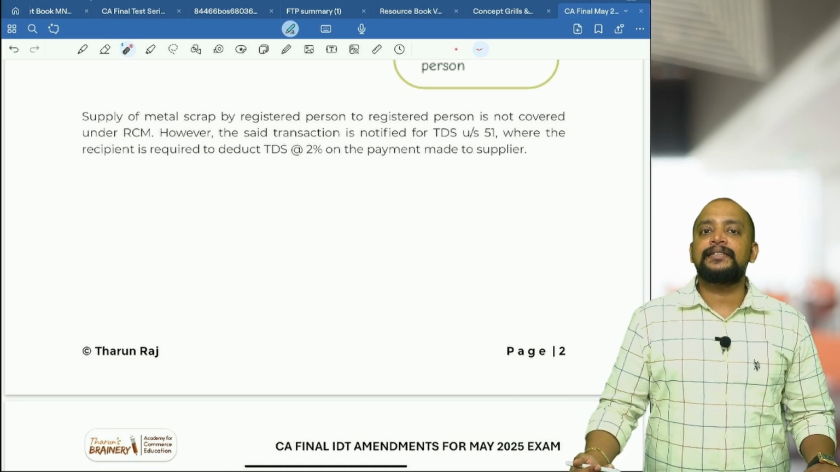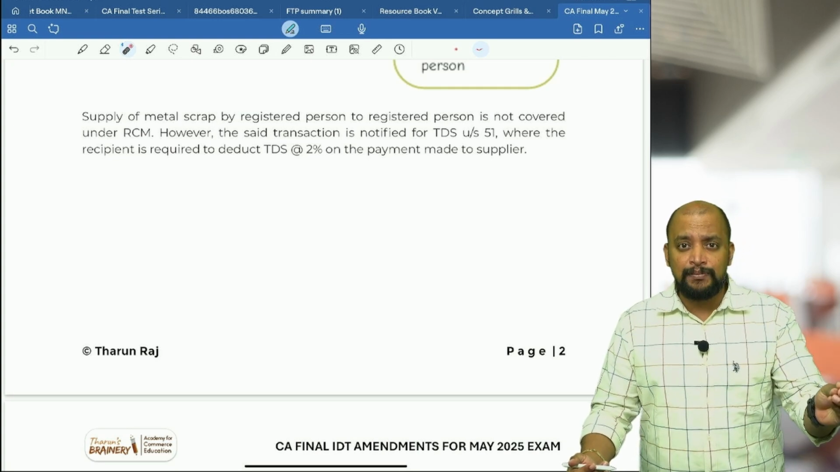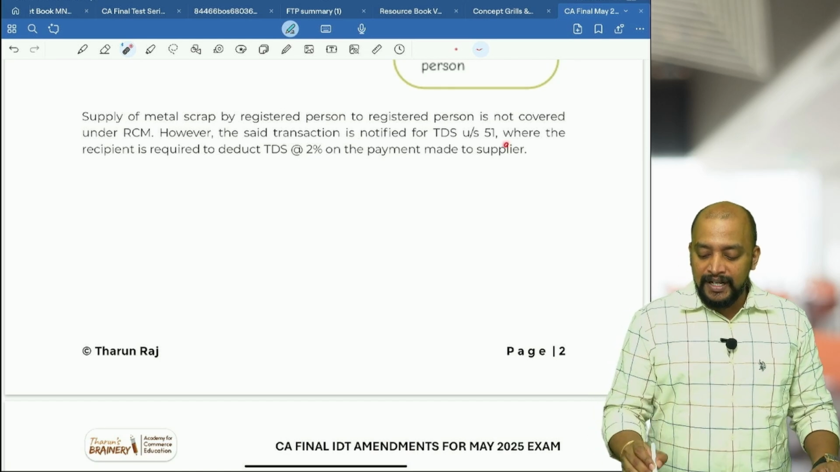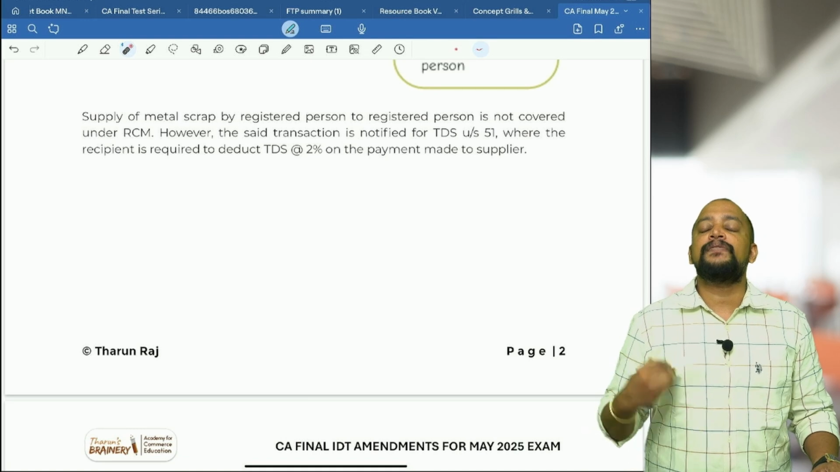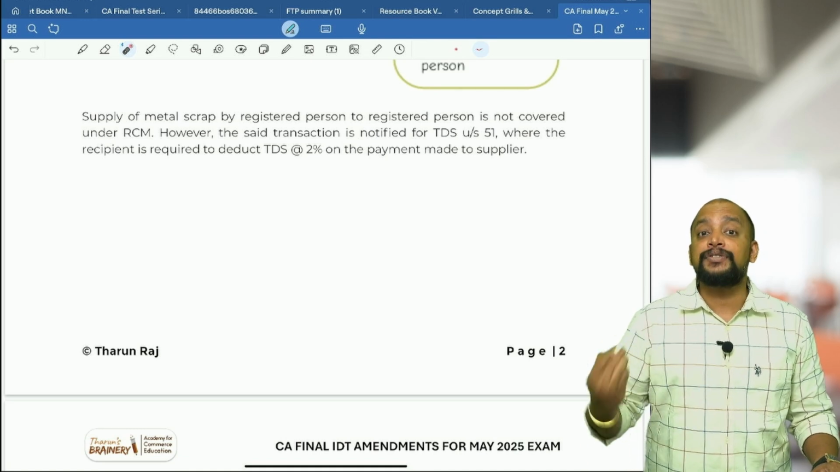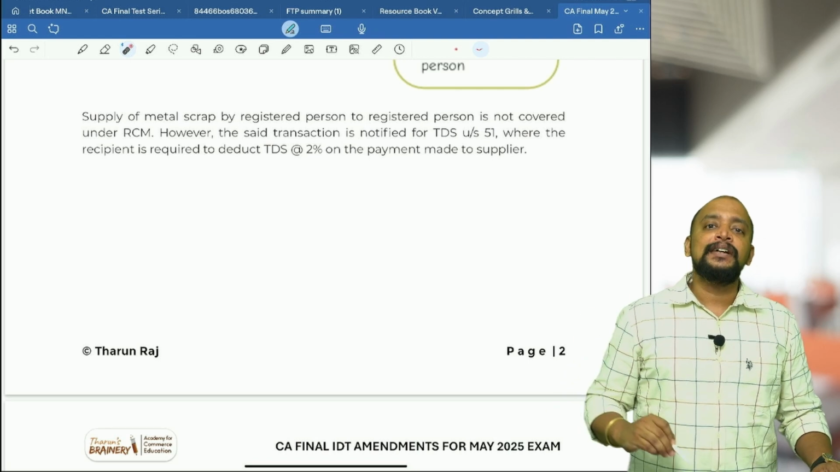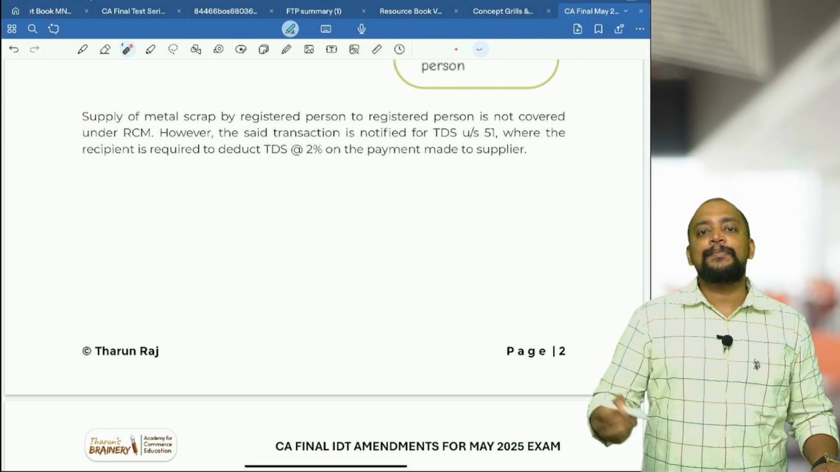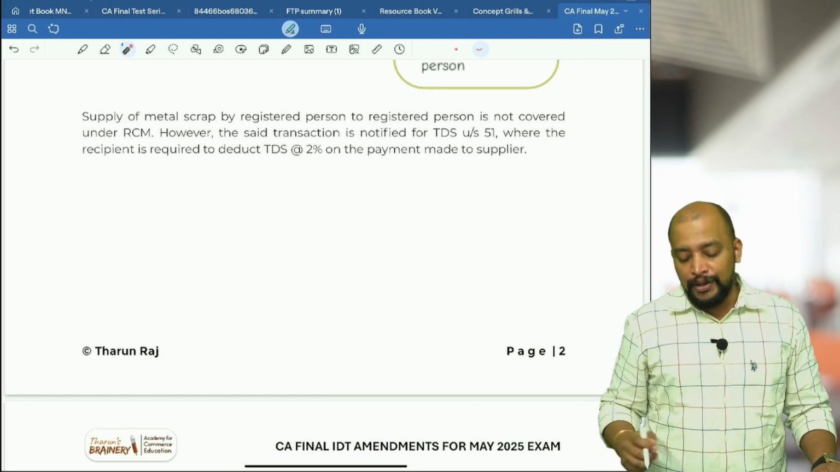Previously, TDS under section 51 was applicable only for government departments and government establishments like local authorities, etc. But they have brought this in also, where the recipient is required to deduct TDS at 2% on the payment made to the supplier. Always remember, TDS is on the amount remitted to the supplier, not on the contract value. But for application of TDS, the contract value should exceed 2,50,000. Once TDS is applicable, it is computed only on the payments remitted, again excluding GST.